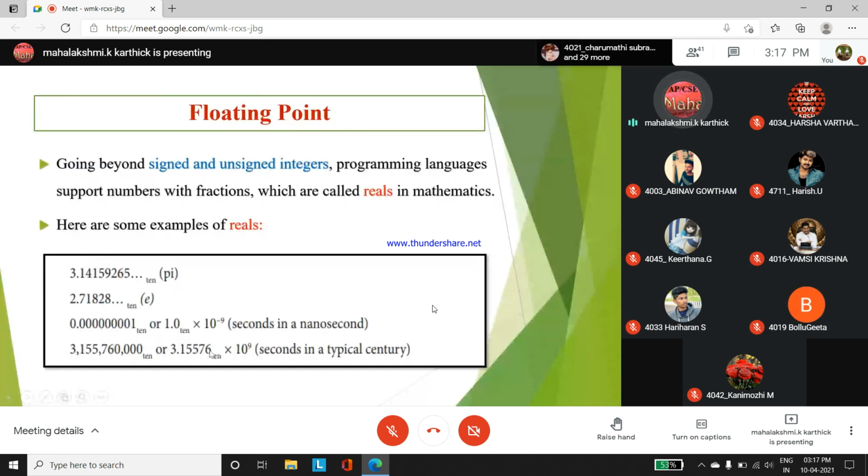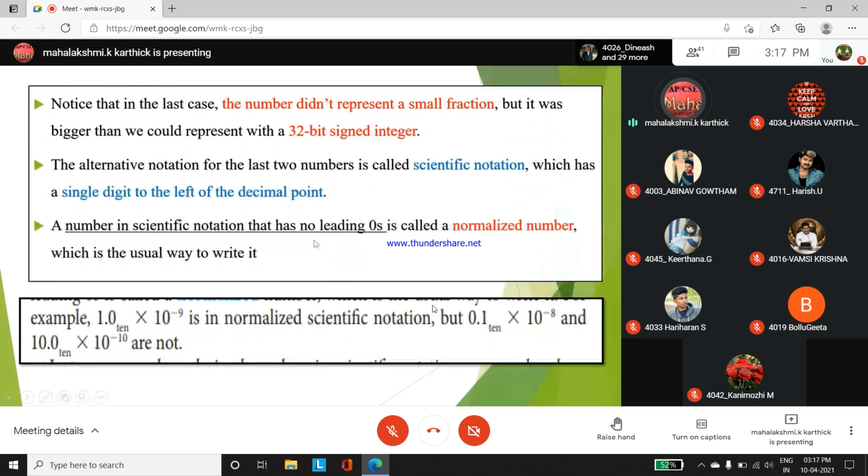How to identify whether it is a scientific notation term? Before the decimal point there should be a non-zero value. It should not lead with a zero. Start with a zero as a value, 0 point அப்படின்னு start பண்ணக்கூடாது. 1.0 அப்படின்னு இருந்தாதான் scientific notation terminology. Again the term you have to remember, which is said to be a normalized number. A number in a scientific notation that has no leading zero, then we say it is a normalized number. Example, 1.0 into 10 to the power minus 9 is a normalized scientific notation, whereas 0.1 or 10.0 is not a normalized form. Any doubt in the slide, students? Please reply yes or no.